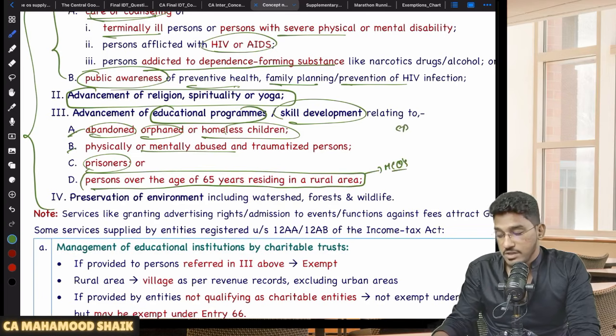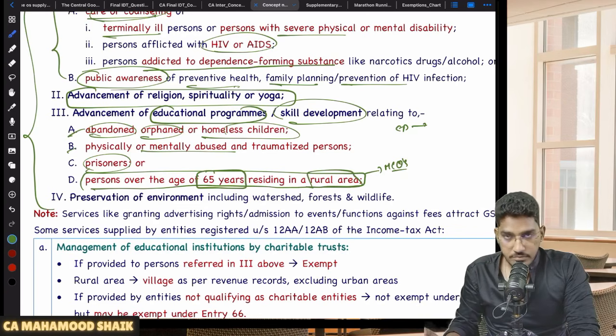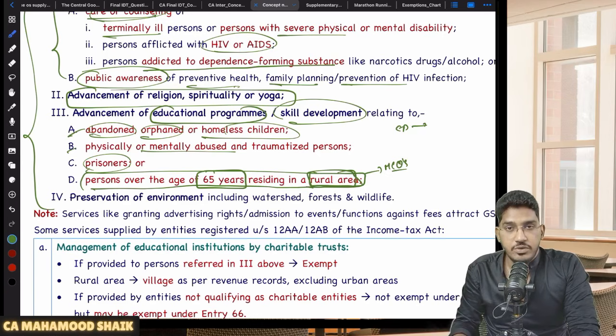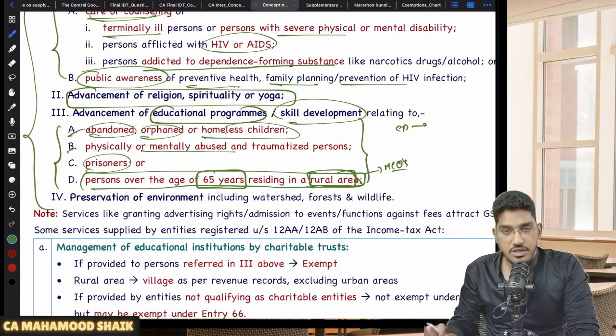So educational services, when provided to people over the age of 65 years, that too they must be residing in a rural area. So in case of educational facilities or skill development which is getting provided to persons over the age of 65 years and they must be residing in the rural area, then only it will fall under charitable activity. Then only exemption will be there. So education or skill development must be provided only to these persons. Then only they qualify as charitable activities.